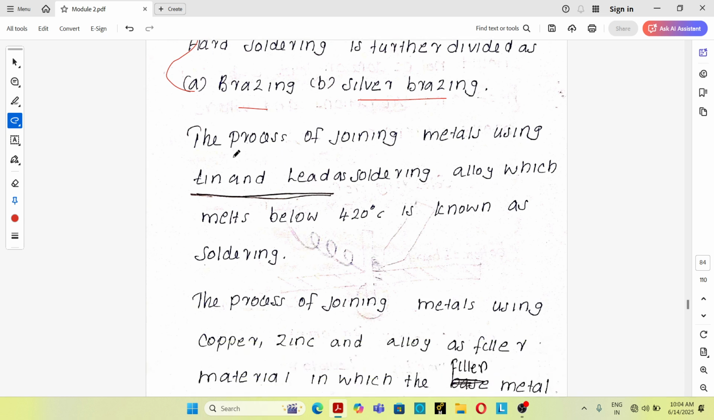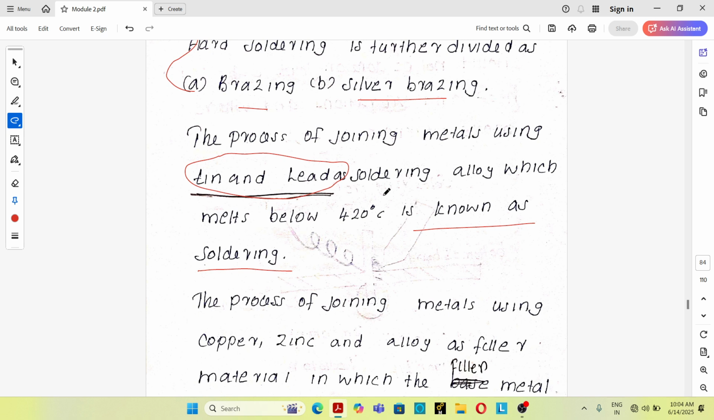See, the process of joining metals using tin and lead as soldering alloy, which melts below 420 degrees Celsius, is known as soldering. So what do you mean by soldering? It means the process of joining metals using tin and lead as soldering alloy. In a soldering process, tin and lead are used as the filler material.